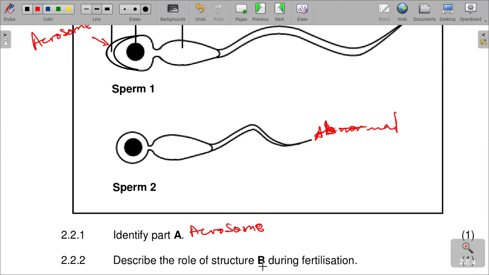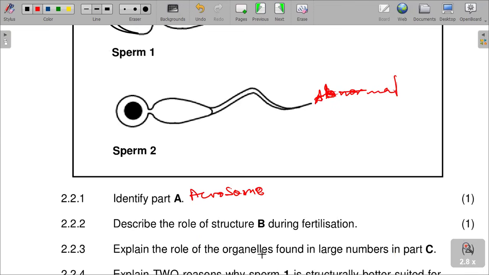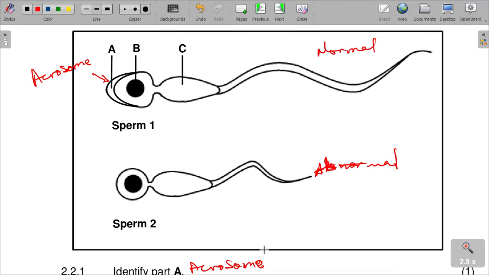And then describe the role of structure B during fertilization. It actually fuses with the nucleus of the ovum. Structure B, which is this one, contains the nucleus.